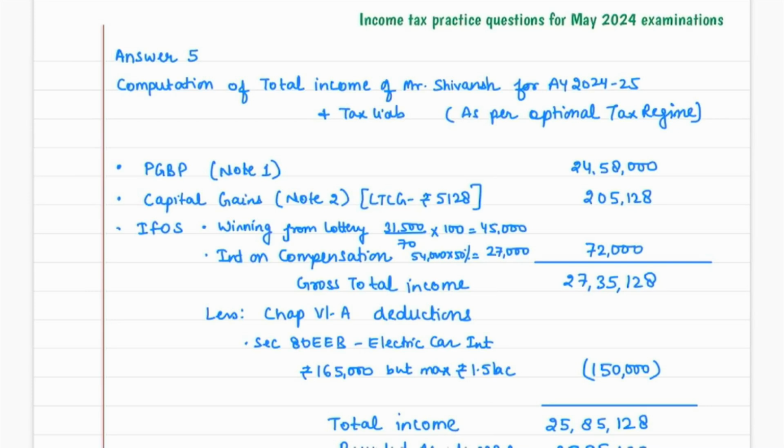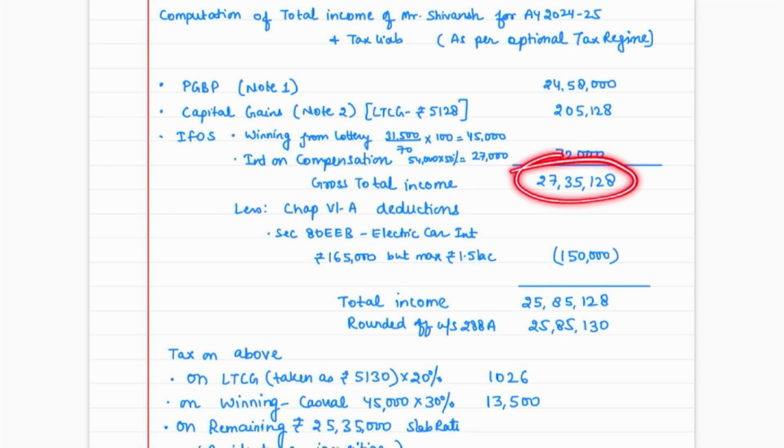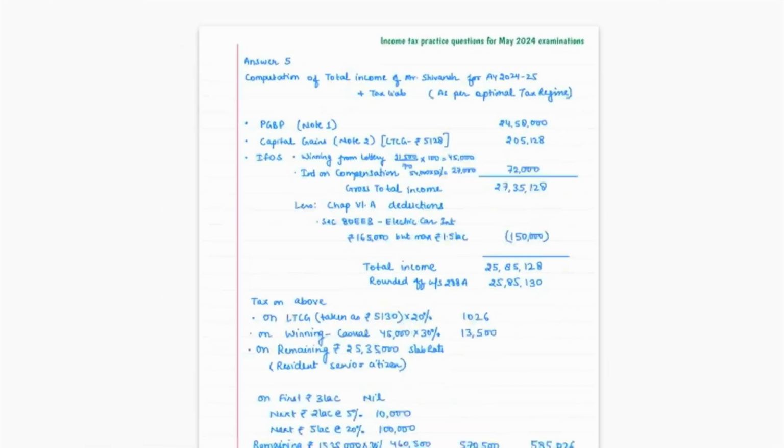So this is your answer number 5. Once you check our PGBP, although we have made a note also of PGBP, our PGBP is 24,58,000. We have a capital gain of 2,05,128, out of which 5,128 is long-term capital gain, and we have IFRS income also. So we have GTI of 27,35,128, and there is a deduction of 80EEB. So our total income would be 25,85,128.